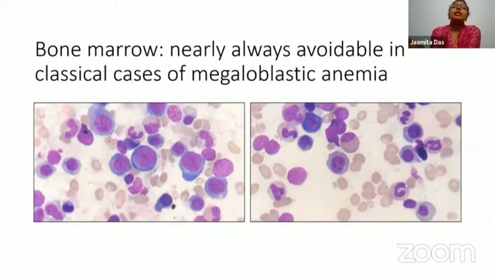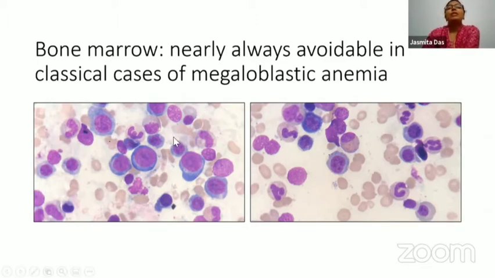However, the physician had already done a bone marrow by this time, and the bone marrow showed classical changes of megaloblastic anemia with the nucleocytoplasmic asynchrony and the giant myeloid forms as well. However, we need to remember that a bone marrow is nearly always avoidable in classical cases of megaloblastic anemia.